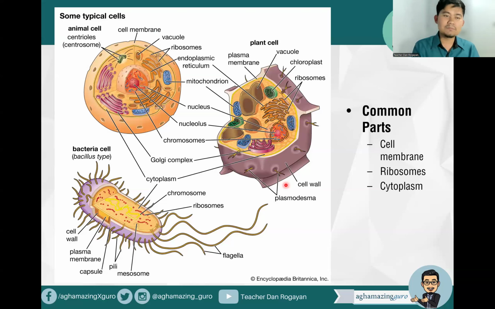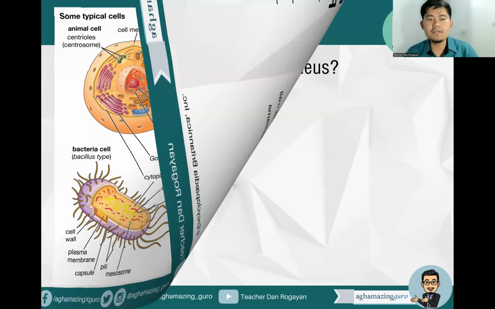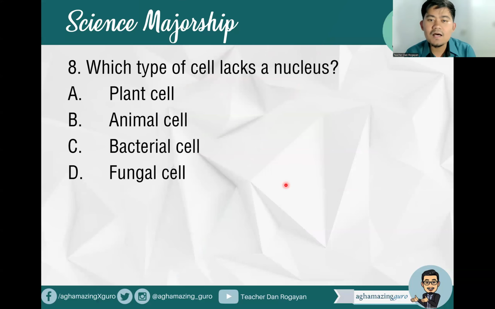So basically, the plasma membrane or the cell membrane, the ribosomes and the cytoplasm are common parts, which are commonly found in both prokaryotic and eukaryotic cell. Okay. Number eight, which type of cell lacks a nucleus? A, plant cell, B, animal cell, C, bacterial cell, D, fungal cell.